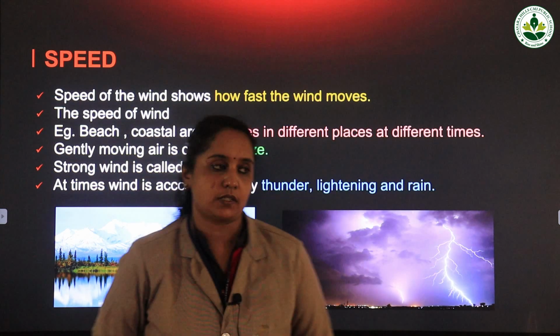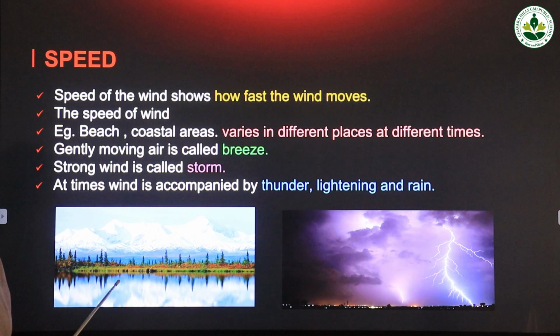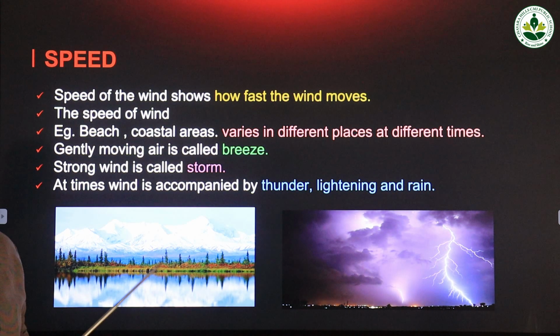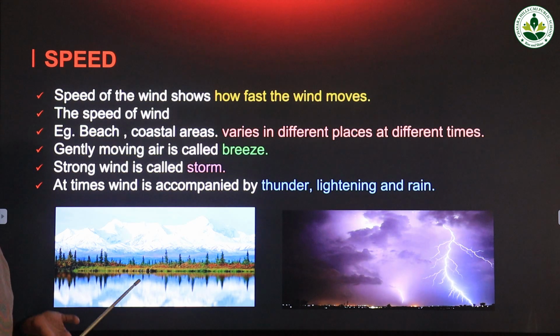Okay, see this picture, children. Here, in the first picture, you can see a nice place, isn't it? You can see water here. So what will be the wind here? It will be very cool, it will be very pleasant. What is that called? It is called breeze, and the speed will be very less, slow only. So slow wind or gently moving air is present in this place.